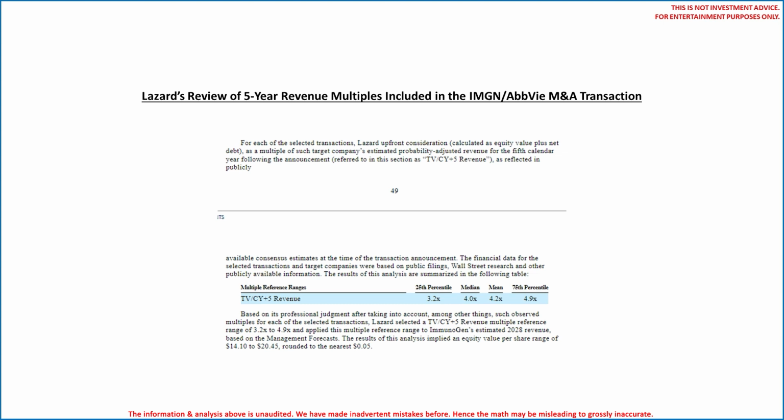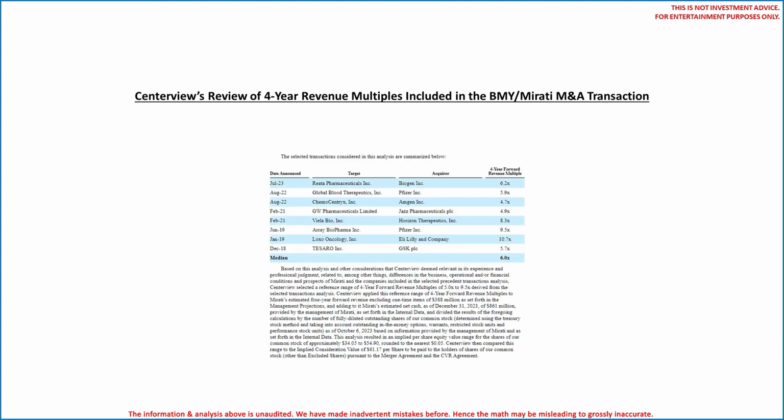Which year 5 revenue multiple would be appropriate for the commercial stage oncology focused biopharma you are considering? 3.2 times, 4.9 times, or 7.9 times. Not only do you need a revenue multiple, but you also need credible revenue estimates. Let's look at ranges of valuation estimates from one more professional opinion.